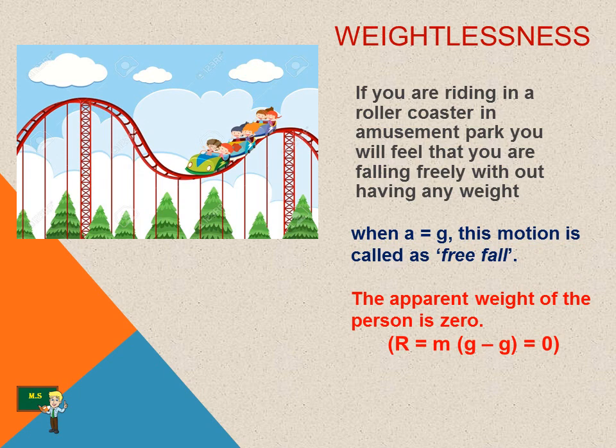That means in the last case we saw the apparent weight is equal to m into g minus g, which is equal to 0. At the same time, you feel the apparent weight gained when you are moving upward and downward in a roller coaster or moving in a lift upward or downward.